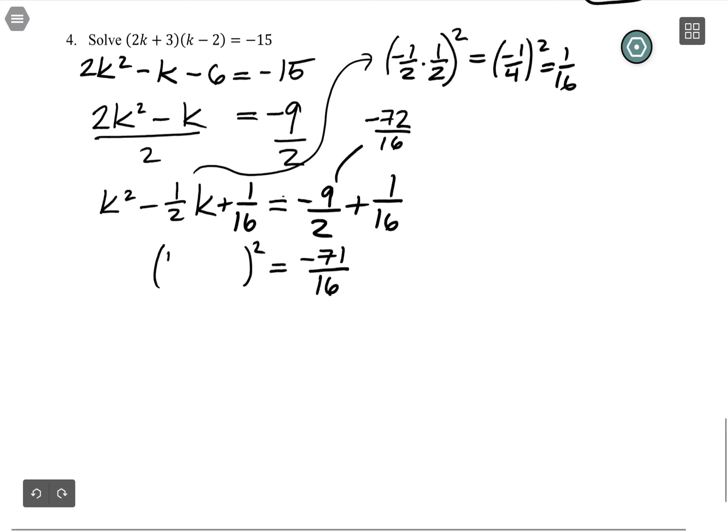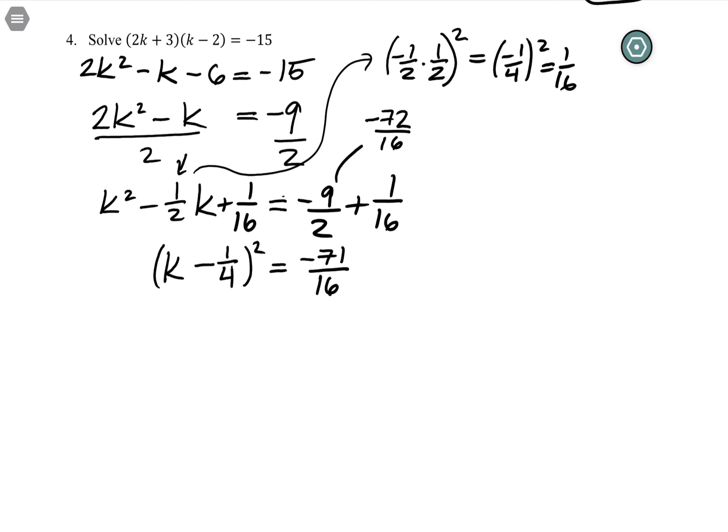and here's the factor step that gets tricky when there's fractions for people, I know. What I want is 2 of the same thing that add up to negative 1/2, so that would have to be negative 1/4 plus negative 1/4. So if I multiply negative 1/4 by negative 1/4, I get 1/16. And if I add negative 1/4 to negative 1/4, I get negative 2/4, which is negative 1/2. Okay, so complete the square.